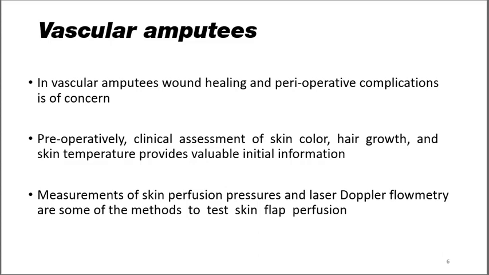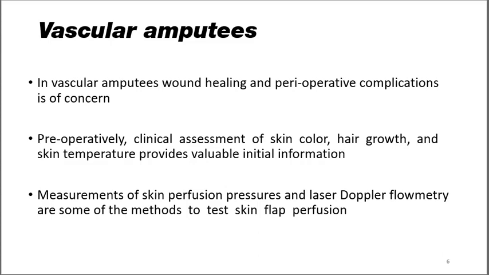Skin perfusion pressures and laser Doppler flowmetry are some of the methods to test skin flap perfusion. There are many ways to evaluate vascular status which can be carried out in rehabilitation settings. If these assessments are not carried out, there is potential for a critical error in determination of amputation level. Methods of assessing the patient's ability to heal from a vascular standpoint include: first, ankle brachial index; second, toe brachial index; third, transcutaneous oxygen pressure monitoring; fourth, angiograms.